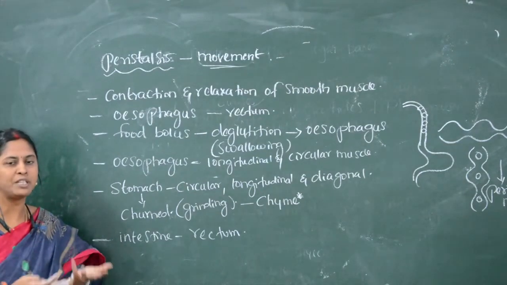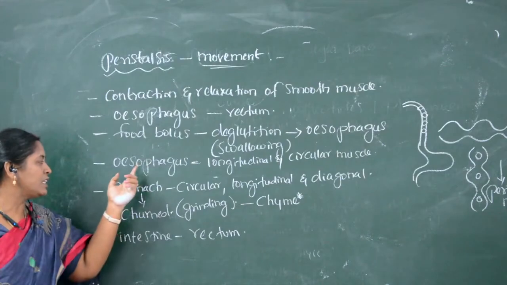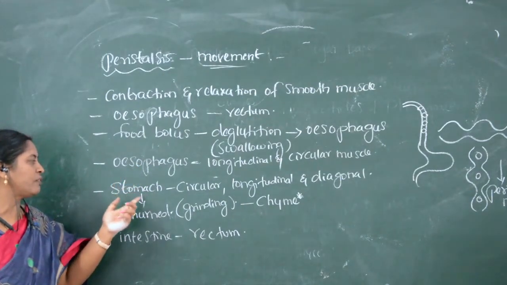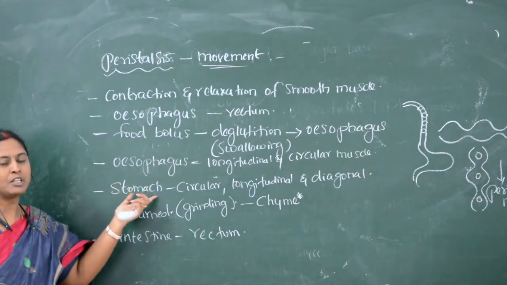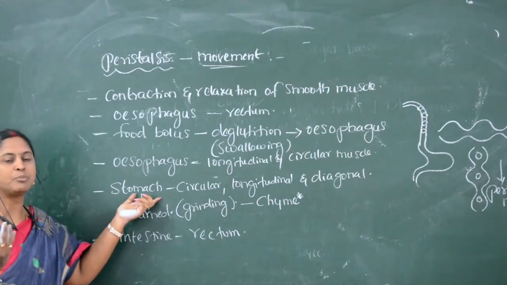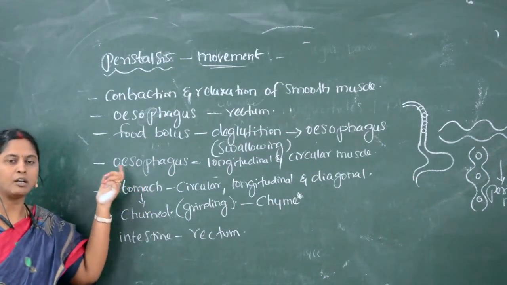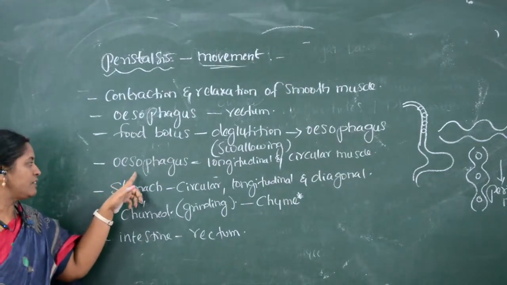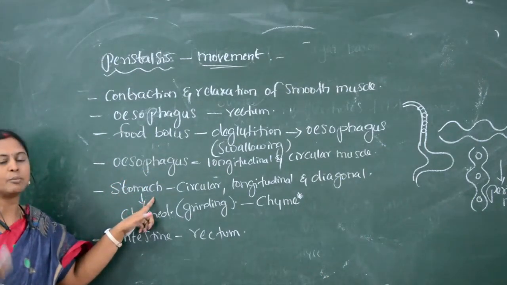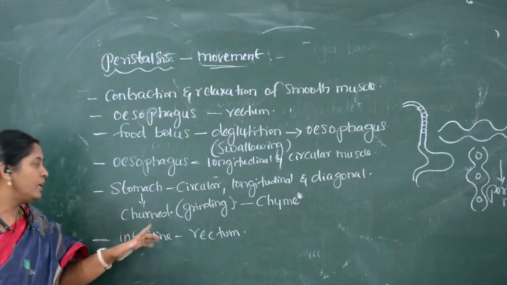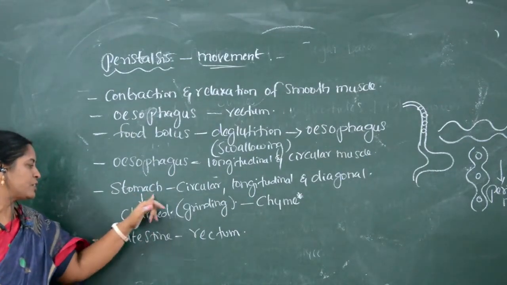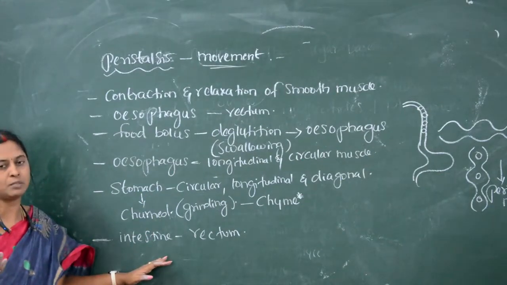So how many sphincters do we have? The sphincter present between the esophagus and stomach is called the cardiac sphincter, whereas the sphincter present between the stomach and intestine is called the pyloric sphincter.